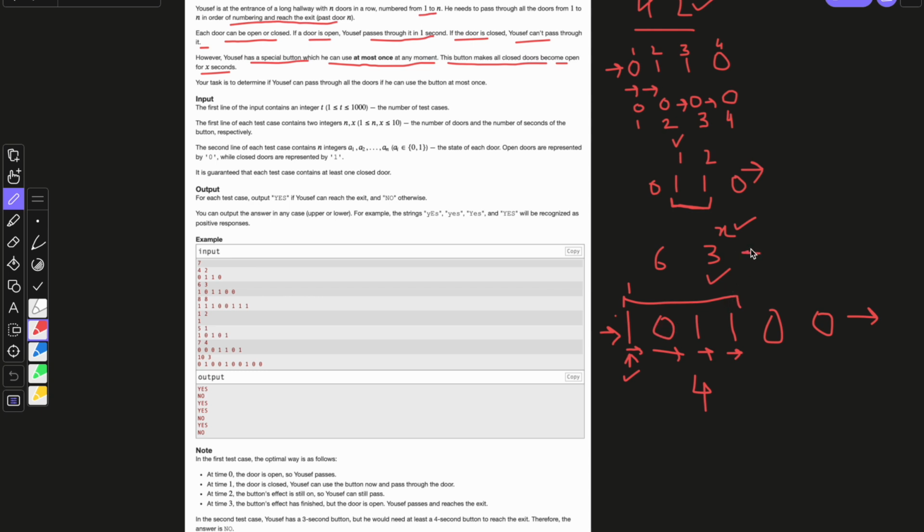But the value of x here is 3, and it is less than the number of seconds that Yusuf needs to pass through the doors, because these will remain open. Doesn't matter the value of x, these are open gates.